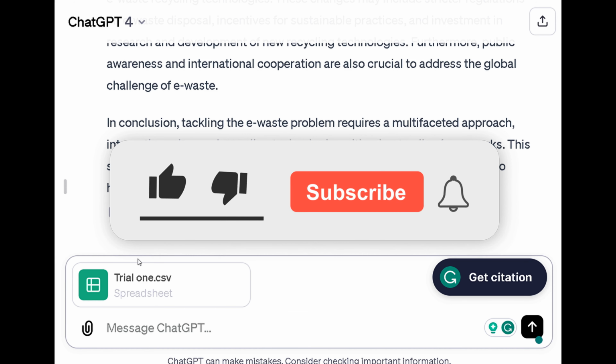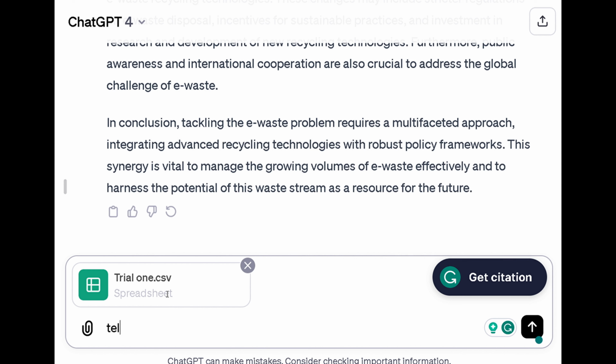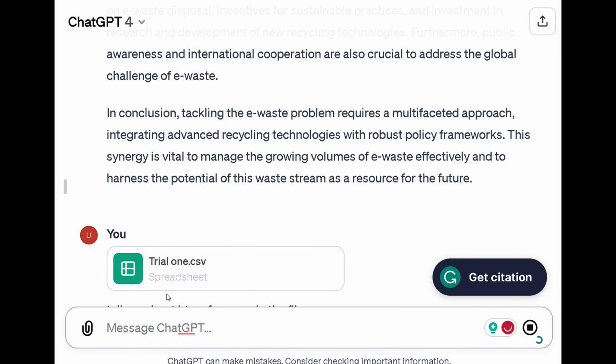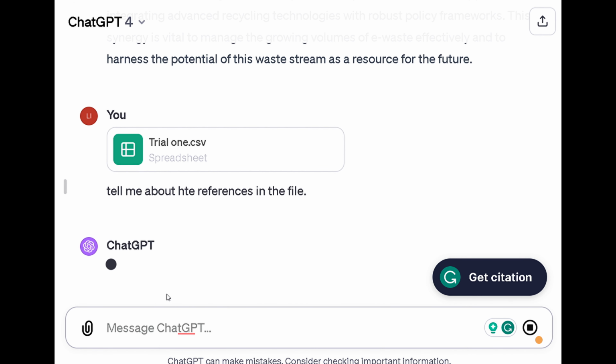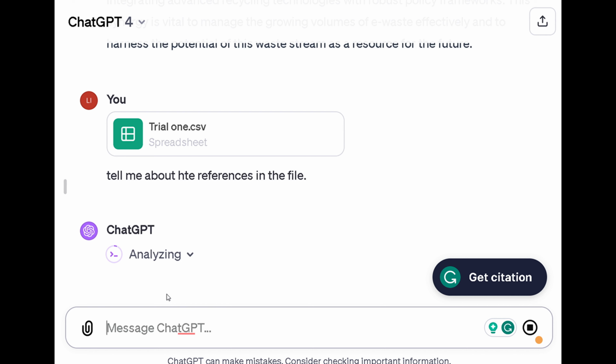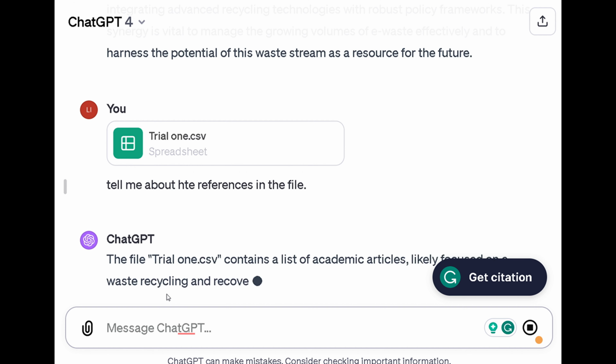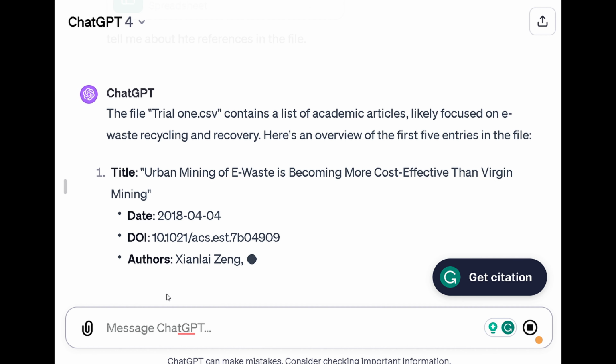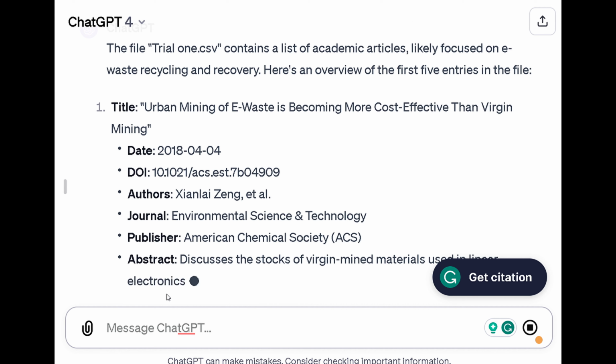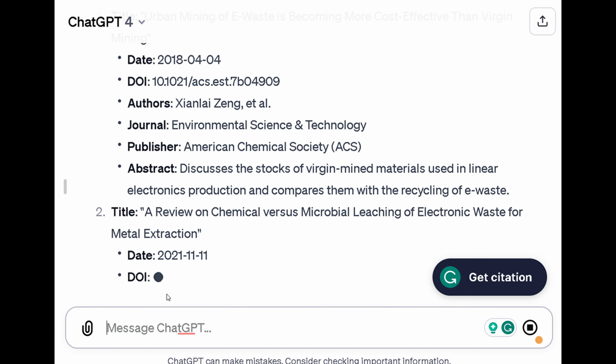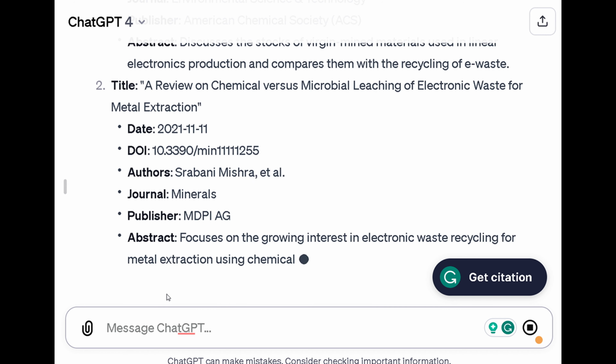Back in ChatGPT, using GPT-4, I've uploaded the CSV file. Just very broadly, I tell it, tell me about the references in the file. What can it say? Can it give me a bit of overview and a bit of background to the contents of the file? Yep. Okay. So it's got details there. Basically, it's just taken the data there and it's tried to give it to me in a bit more manageable fashion there. It is going to go five times per five articles.